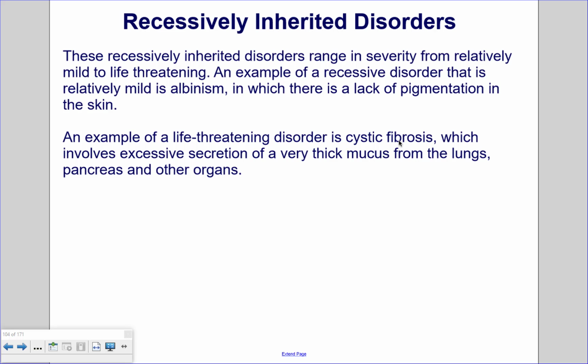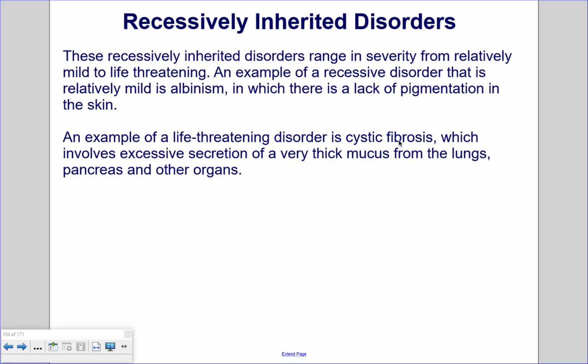Recessively inherited disorders. These recessively inherited disorders range in severity from relatively mild to life-threatening. An example of a recessive disorder that is relatively mild is albinism, in which there is a lack of pigmentation in the skin. Individuals with albinism have an increased risk of sunburn and skin cancer due to the lack of melanin, the pigment that absorbs UV radiation from the sun.